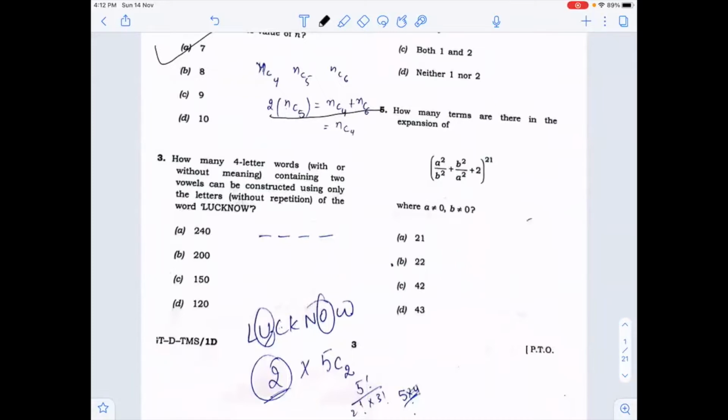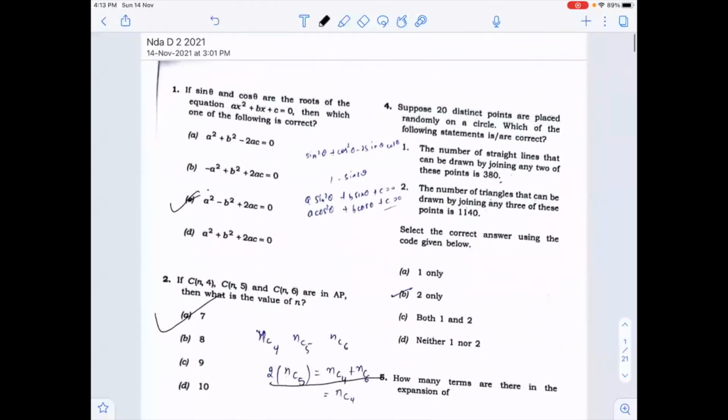Now, in the third question, how many four-letter words containing two vowels can be constructed using the letters of the word Lucknow? Here I'll give you a hint. In the word Lucknow, there are two vowels, U and O, that should be fixed, and we have to select the other two letters from the five consonants. That will be 5C2. So you will get the answer.